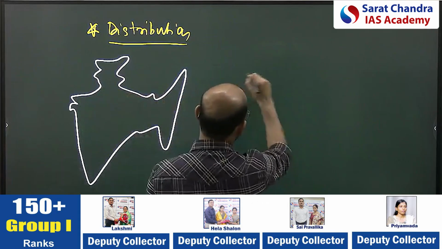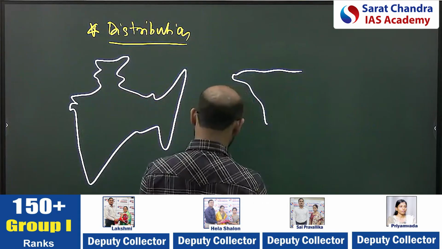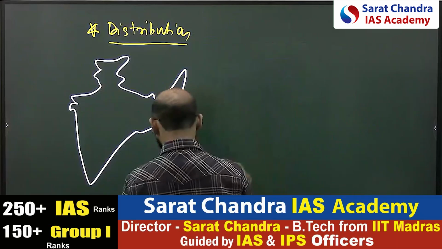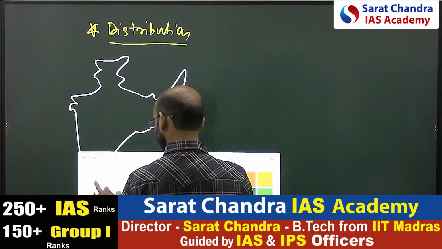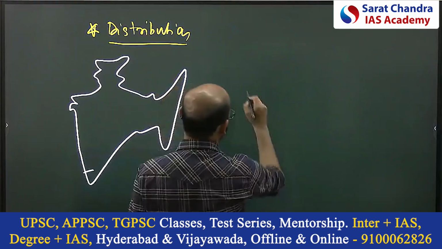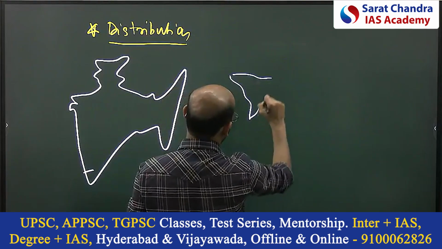Second, you need to draw the... Oh, wait, it will be very big. So let me draw a small version.